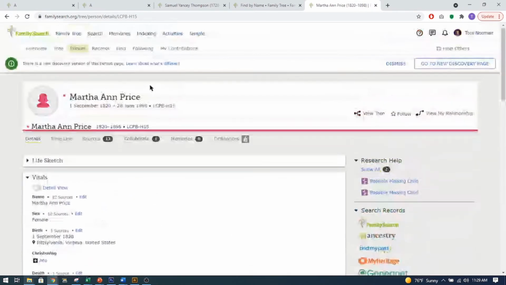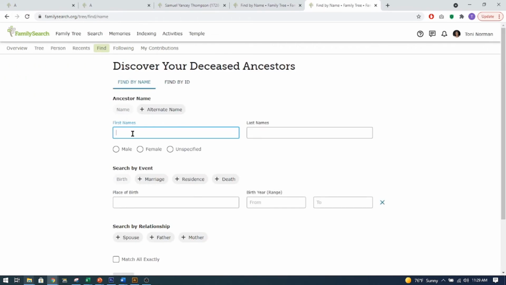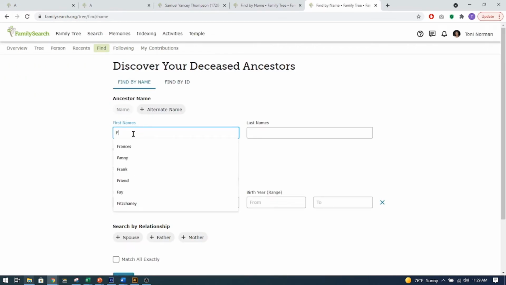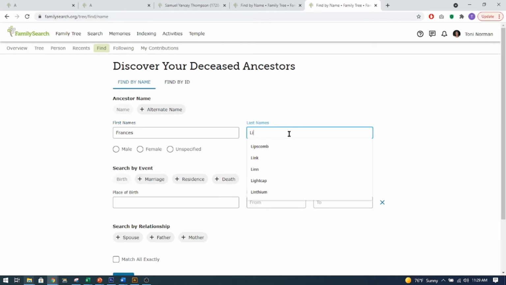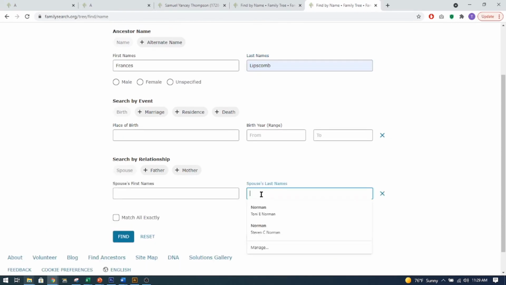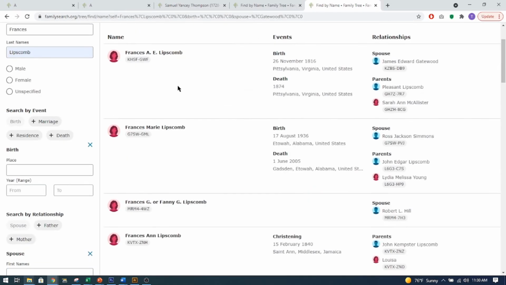So let me start up here again, find Frances, there she comes, Lipscomb, and her spouse was Gatewood. I knew that much from that record. And I'm just going to do find. I think she comes up. Yep, there she is. So there she was, and she did not have a father. When I first found her, she was not attached to her father.